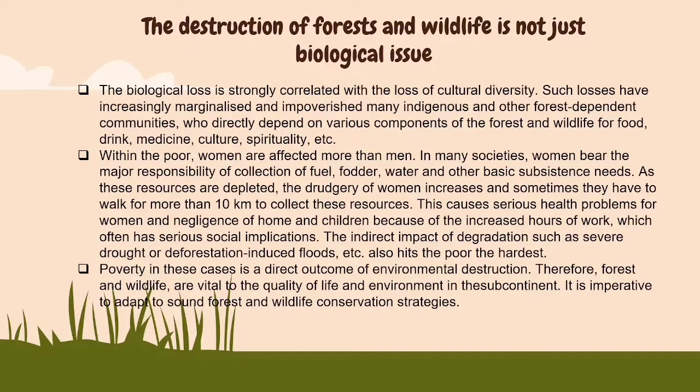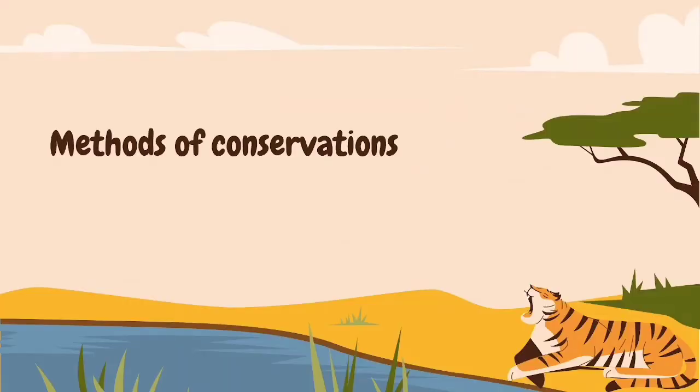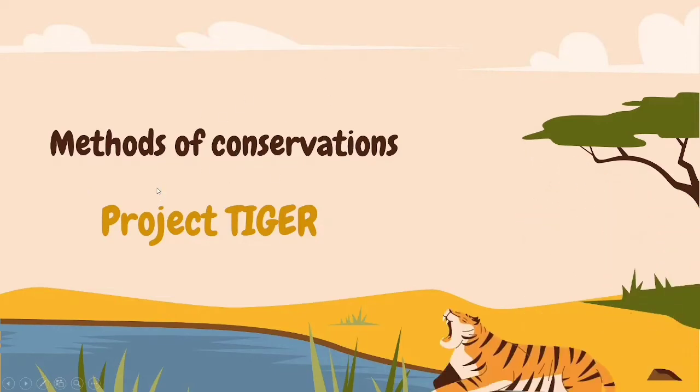That is why poverty still exists today. Therefore, what we conclude is that forest and wildlife are very much essential to us. In order to lead a healthy life, we should follow some strategies and methods of conservation to protect our forest.